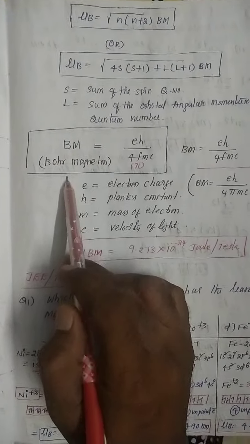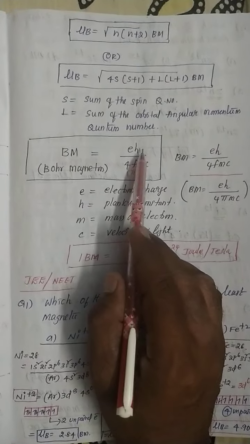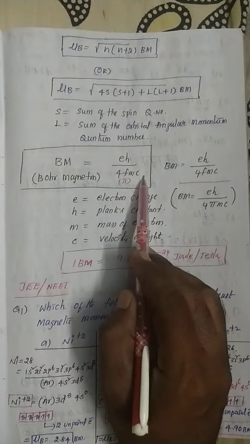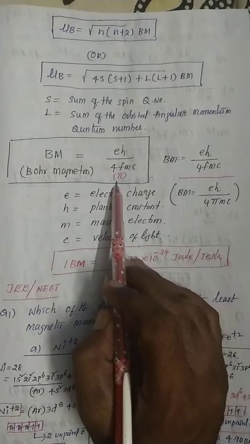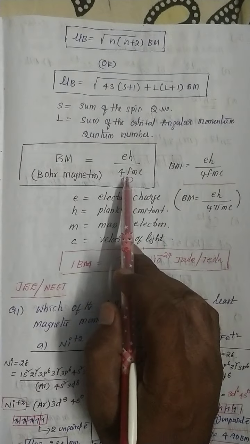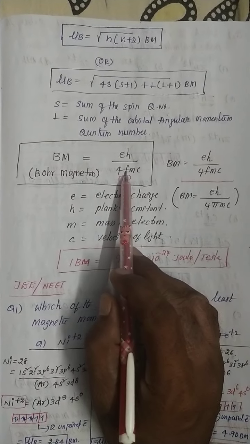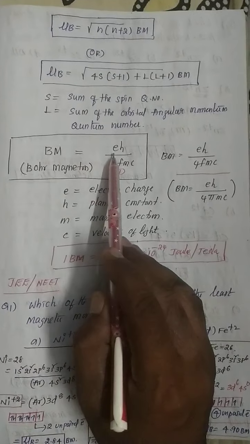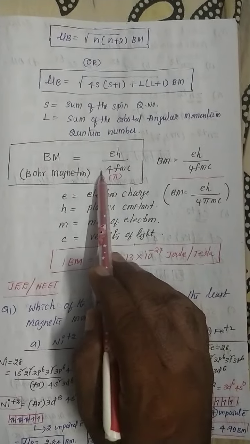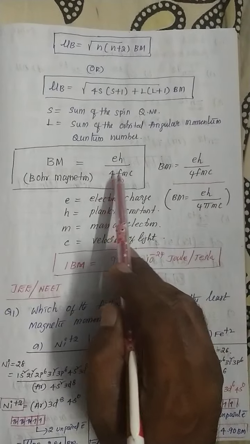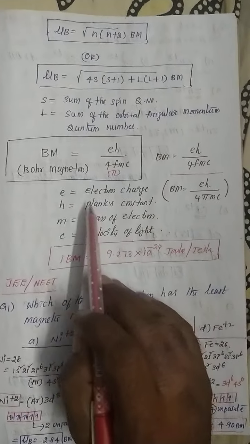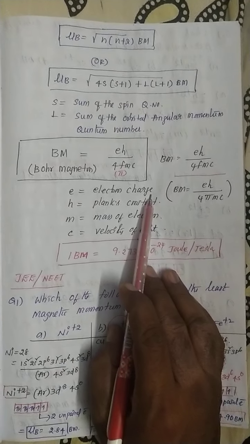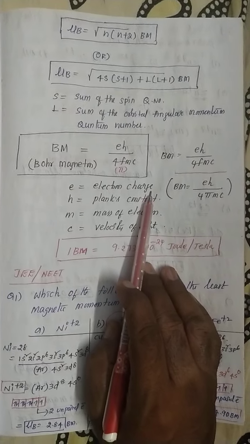Bohr magneton is nothing but eh by 4 pi mc. Here some JEE level books mention the symbol instead of pi. So the general formula, Bohr magneton is equal to eh by 4 pi mc, both the same. Here e stands for electron charge. You know the electron is negatively charged.